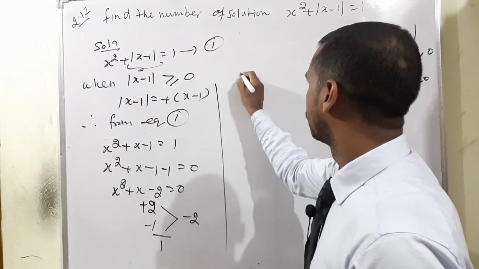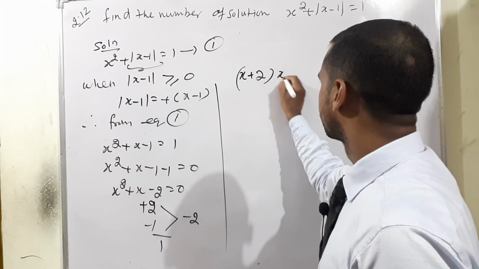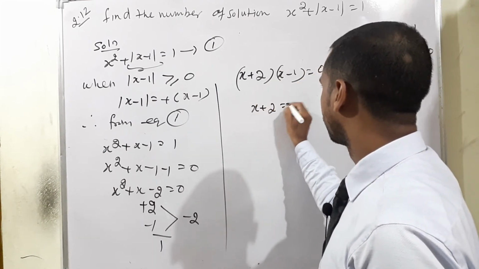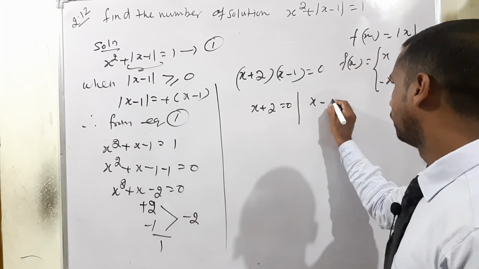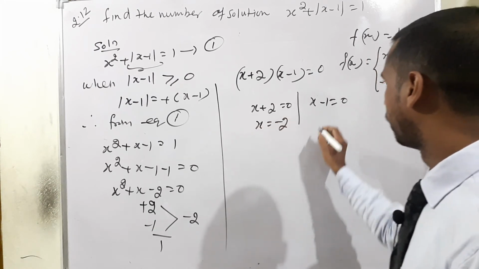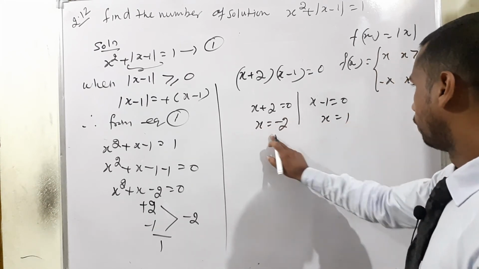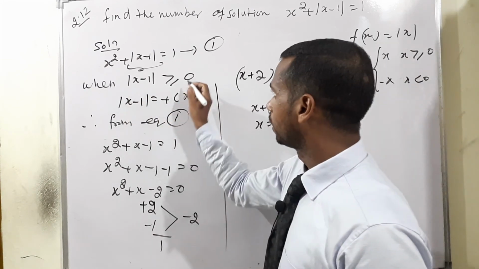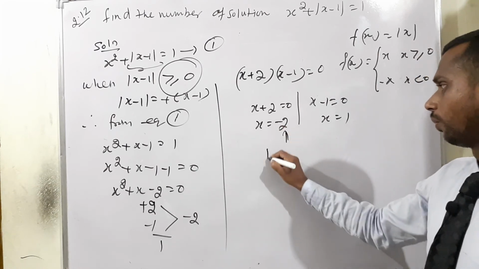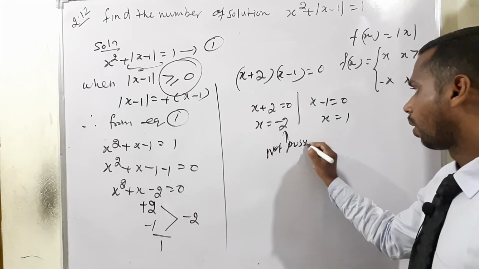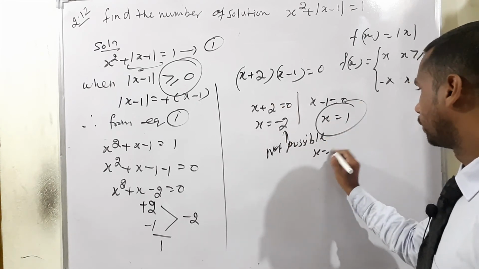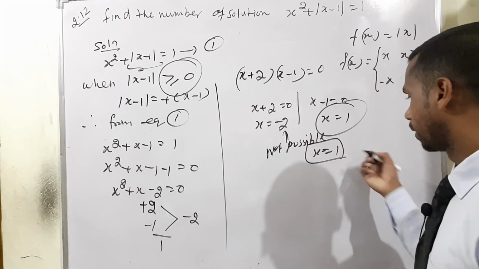So how to split it? The first factor x plus 2, second factor x minus 1 is equal to 0. Therefore x plus 2 is equal to 0 is one condition, and x minus 1 is equal to 0 is another condition. Therefore x is equal to minus 2 and x is equal to 1. From this, the condition is greater than or equal to 0, but we have a negative solution, so it is not possible. The correct solution is the first one, x is equal to 1. Okay.